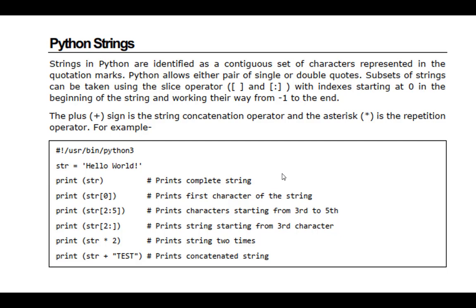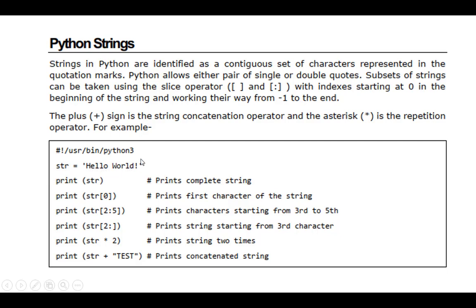Strings in Python are identified as a contiguous set of characters represented in quotation marks. Python allows either a pair of single or double quotes. So in Python, strings may sometimes be in double quotes and sometimes in single quotes.